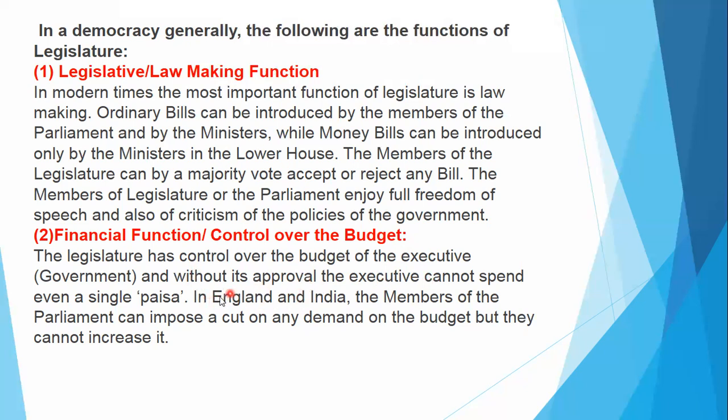If the budget is passed by the parliament, then the executive can spend the money for the development and administration of the country. You must remember that the executive can't spend even a single penny without approval from the legislature. That's why legislature can control over the budget of the country, we can say it.